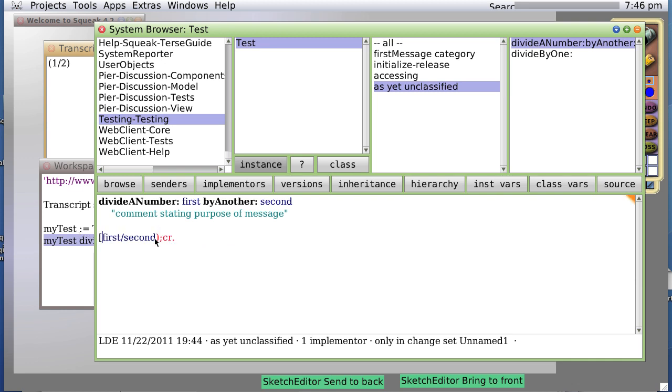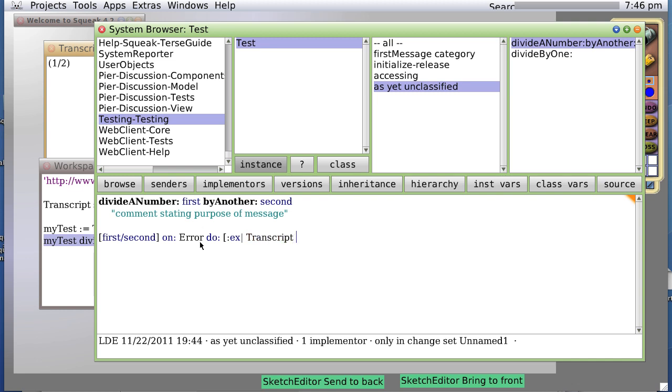Put this into a block and now say on: error do, and this is our error handling. We are being passed in an exception, that is to say an error message.